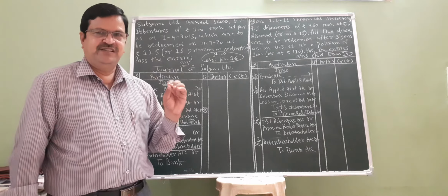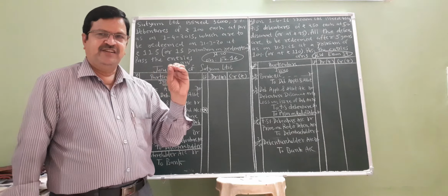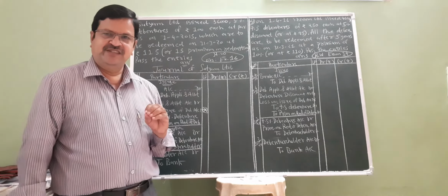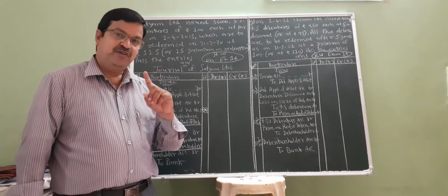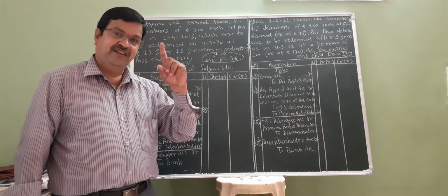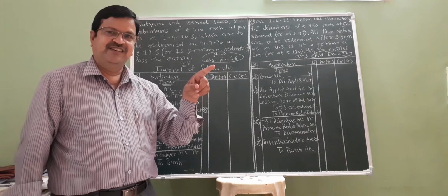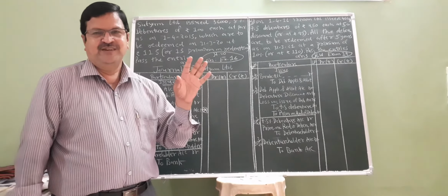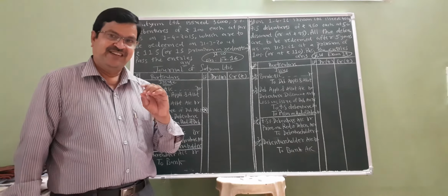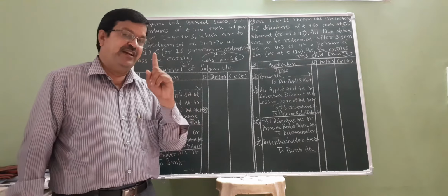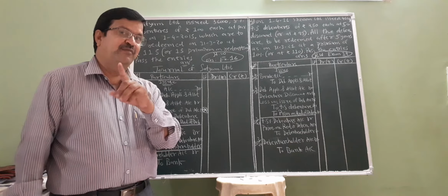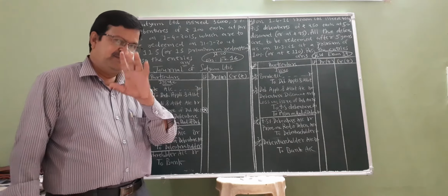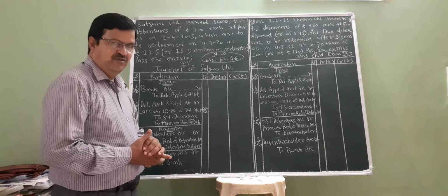For example, friends, a company takes 100 rupees from the debenture holder and puts the condition that it will redeem or return the debenture at 110. The company takes 100 rupees and returns 110. The 10 rupees is a loss of the company. This is the point we are discussing today.